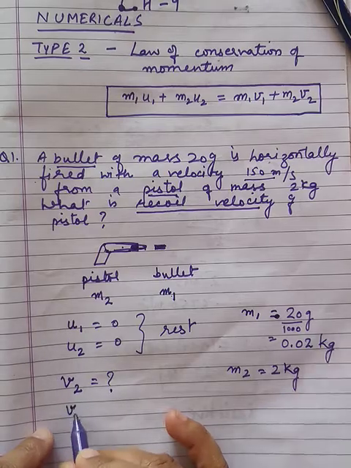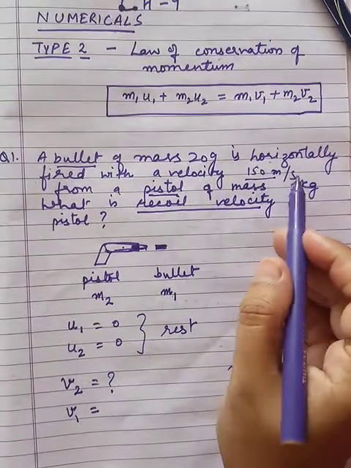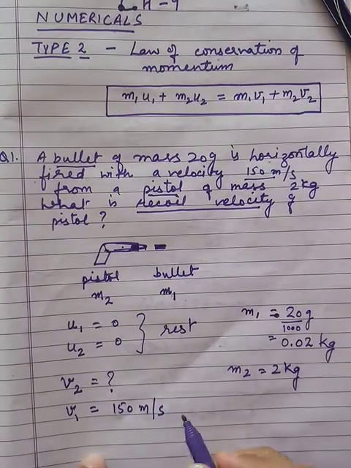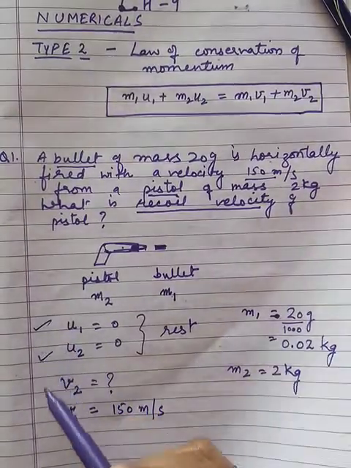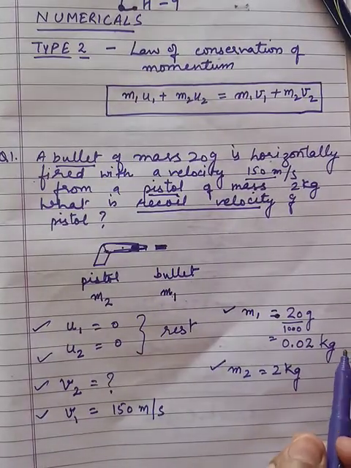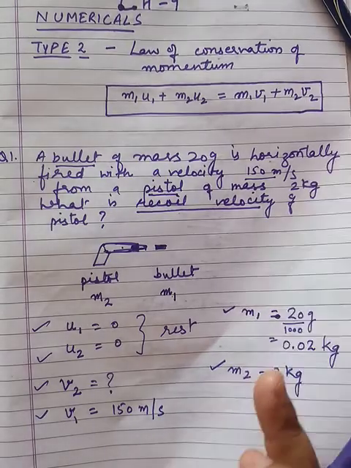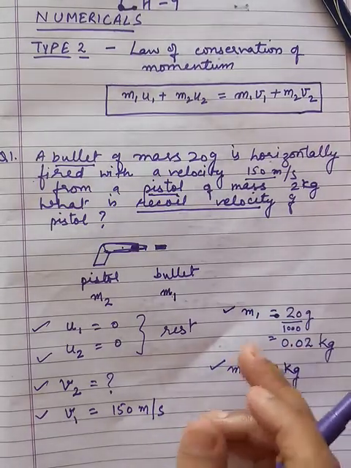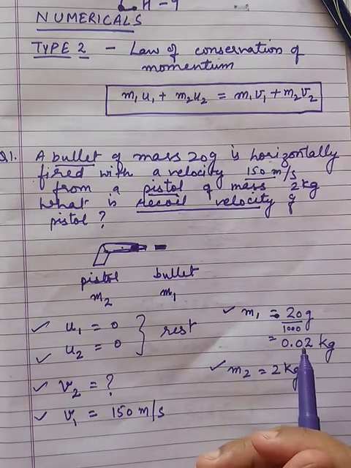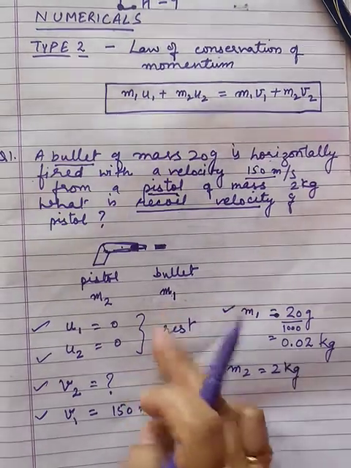And what is v1? The velocity of the bullet, which is given, is 150 meter per second. So these are all the things which we are given in the question. Now the next step, as we know, is to put the values in the formula. What is the formula? Write down the formula and then we put all these values.